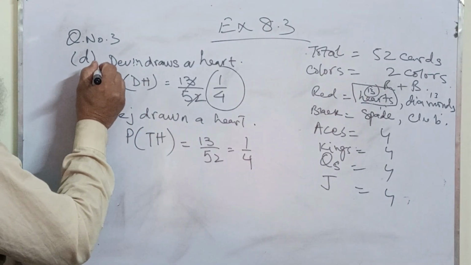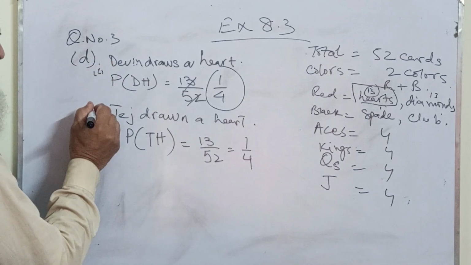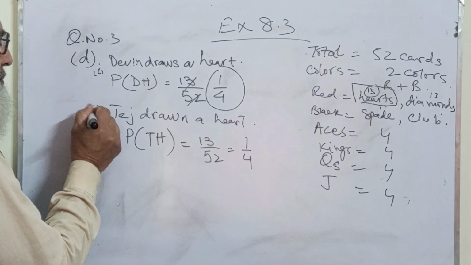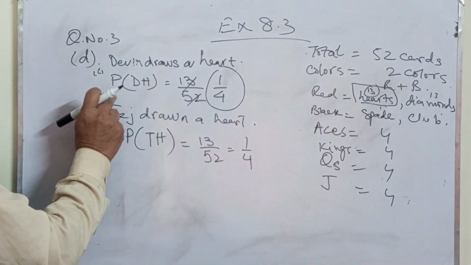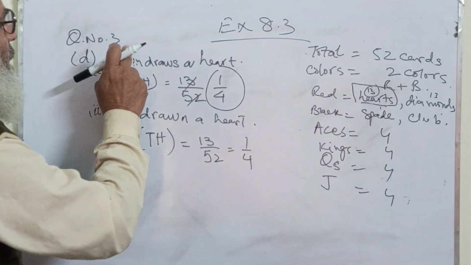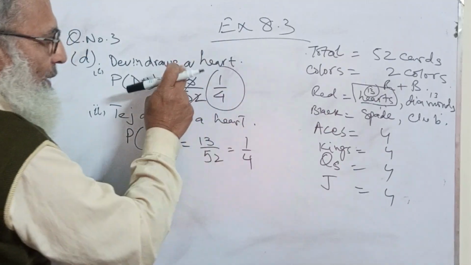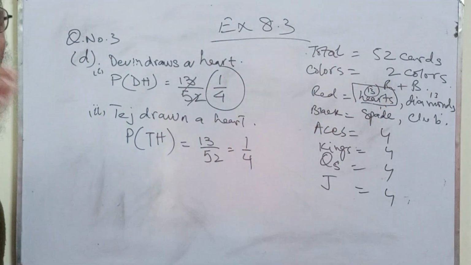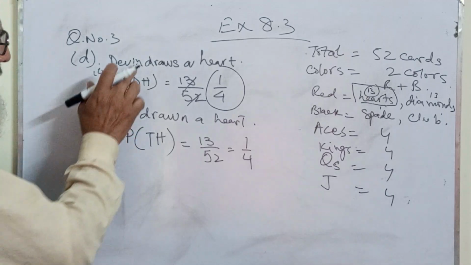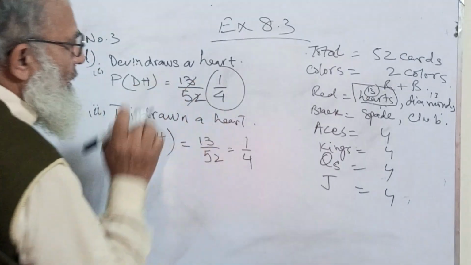Let me give it a number. Now this is number 1 and this is number 2. In number 1, the logic is when Devin has drawn a heart, that means the other person, which is Tej, will not draw heart.